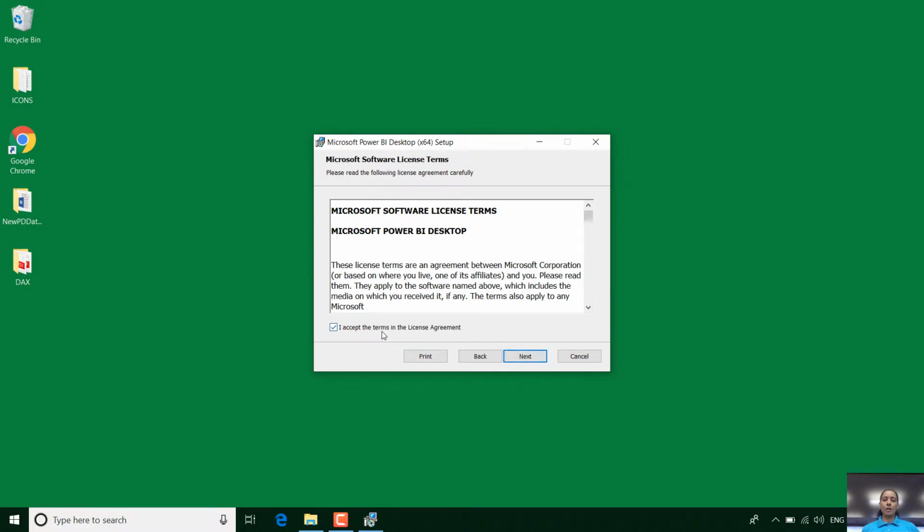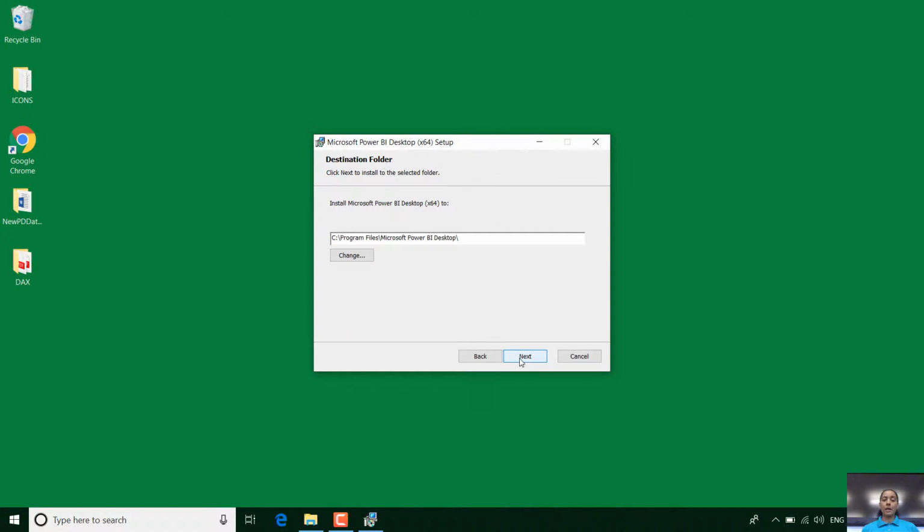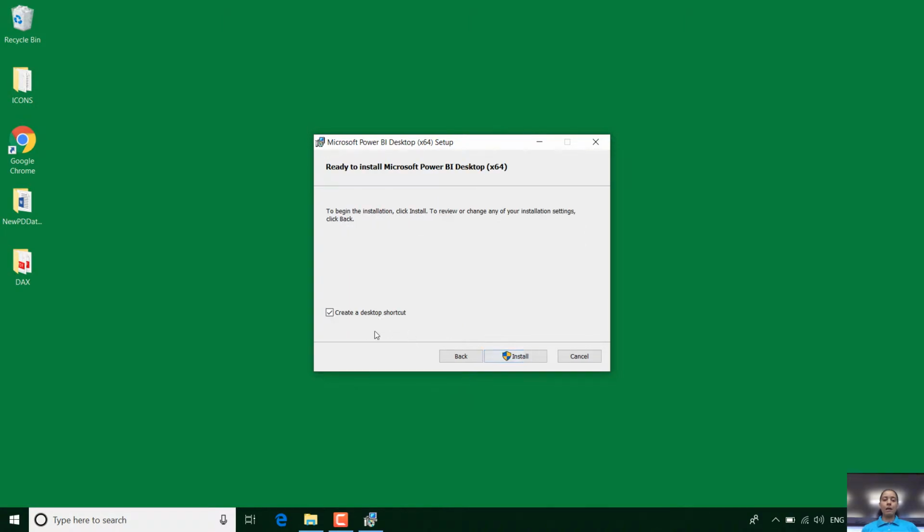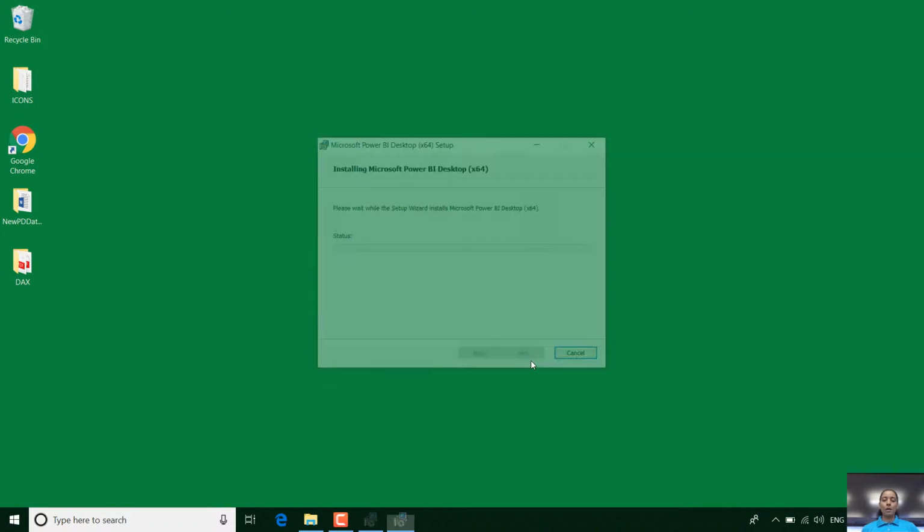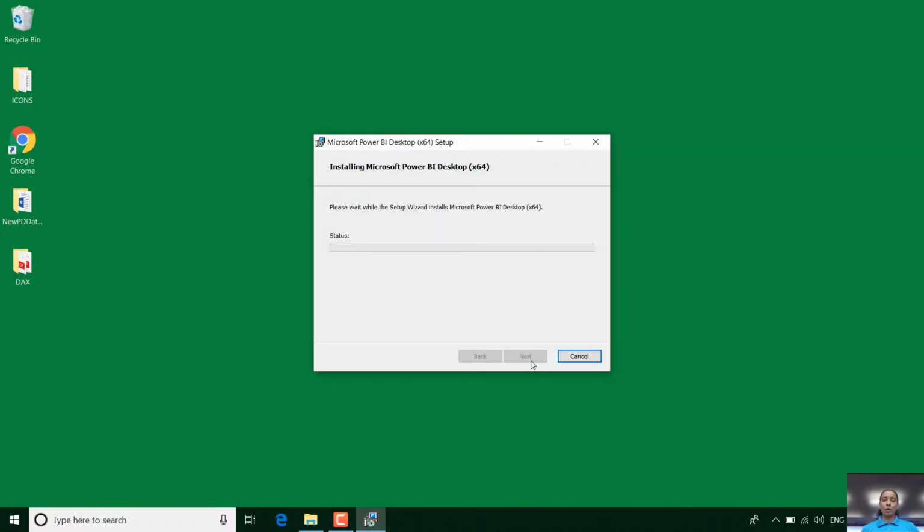All you need to do is just accept the terms in the license agreement and click Next, Next. Yes, I want to create a desktop shortcut, and then I click on Install. It's actually a very fast install. Say yes there, so you can see how it's moving really quickly. Copy new files and you can see the speed.